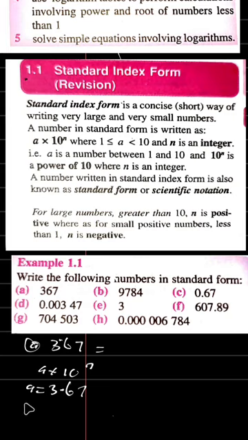Now, how do you get the value of N? So let's get our N. After you have indicated your point after the first digit, you count from this point until you pass all the digits of the number. So the first one here, that is 1 digit, 2, that is 2. If we have other numbers again, you still count until you get to the last digit of the number.